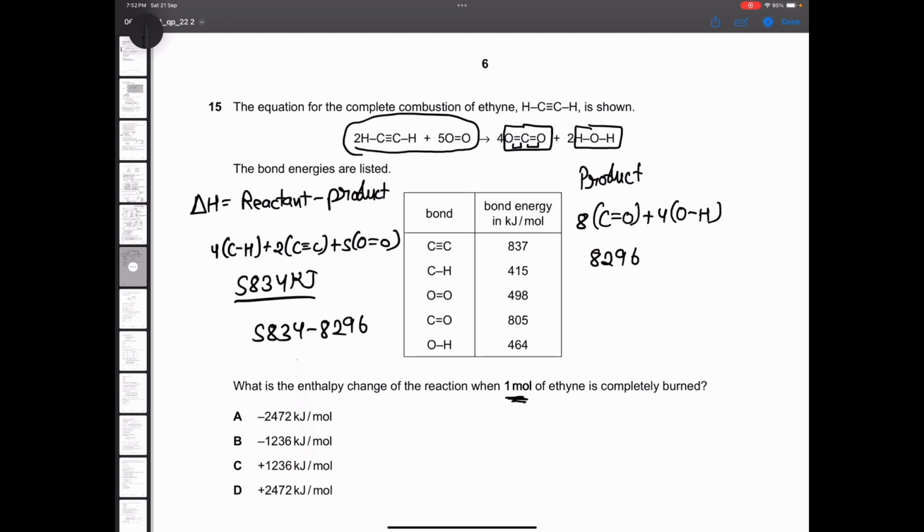It's coming out to be 2462 kilojoules negative. So is this the answer? No. They're asking for 1 mole and look at the reactant here. It is for 2 moles. So you divide the answer, you divide negative 2462 by 2. So negative 1231, 1236 will be the answer.